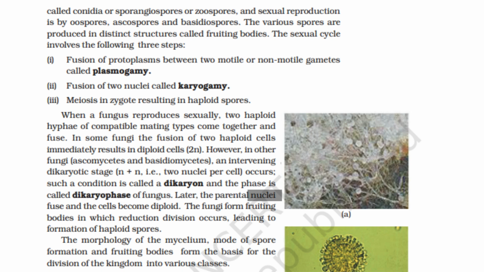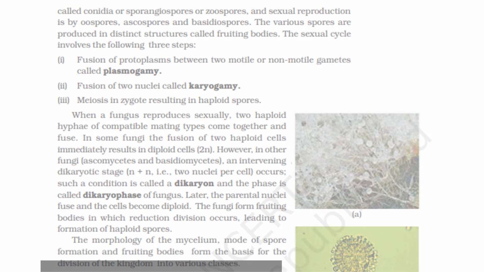Later, the parental nuclei fuse and the cells become diploid. The fungi form fruiting bodies in which reduction division occurs, leading to formation of haploid spores. The morphology of the mycelium, mode of spore formation, and fruiting bodies form the basis for the division of the kingdom into various classes.